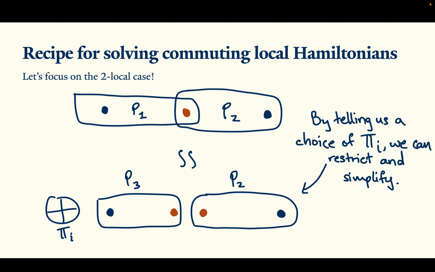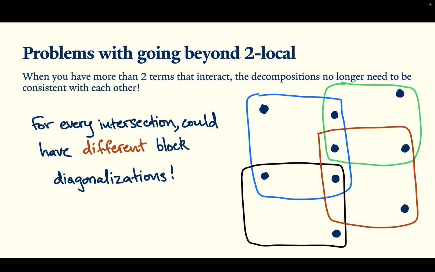When we try to take this beyond two-local, we run into a really interesting problem, which is that the structure lemma only holds for a particular pair of Hamiltonian terms. So if we have a really complicated interaction graph where multiple things are overlapping on multiple particles, then the block decomposition for one pair of local terms is not going to be consistent with another local term. So it's really not clear how to extend this strategy to more than two-local interactions, but this is the work of Aharonov and Eldar. I'm not going to get into that.